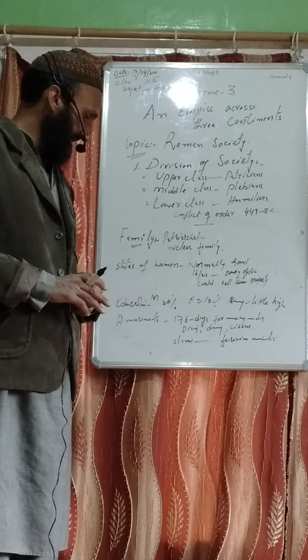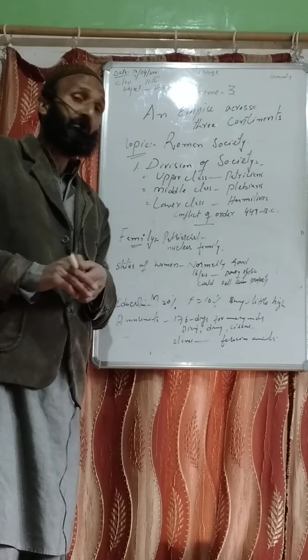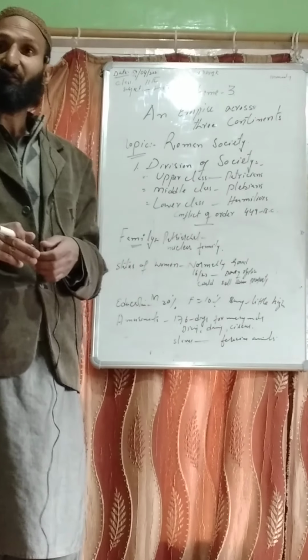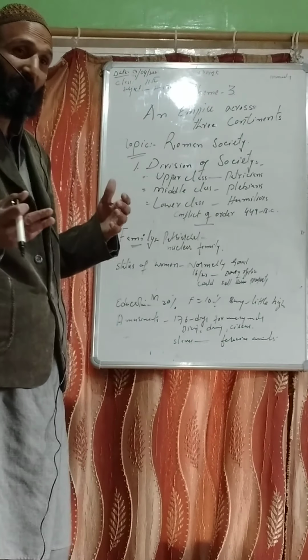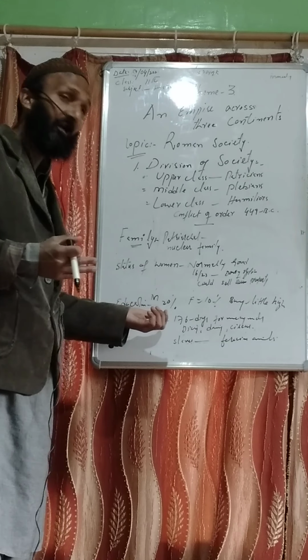And last are the amusements. It is very interesting that half of the days of the year were reserved for amusements.